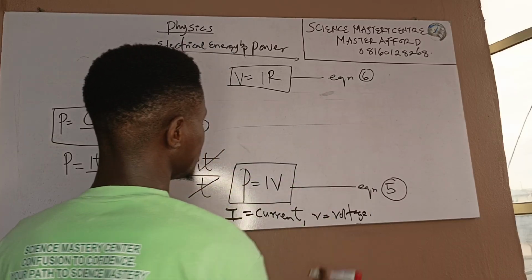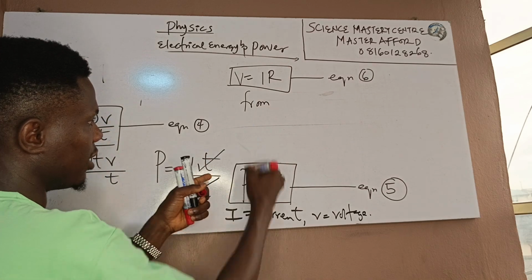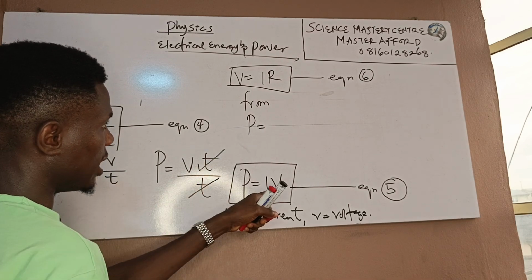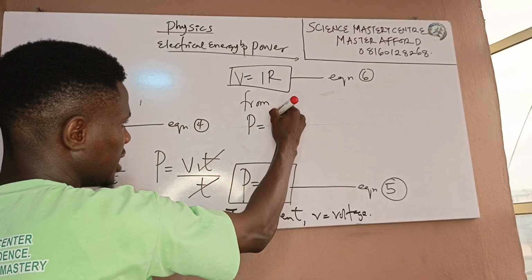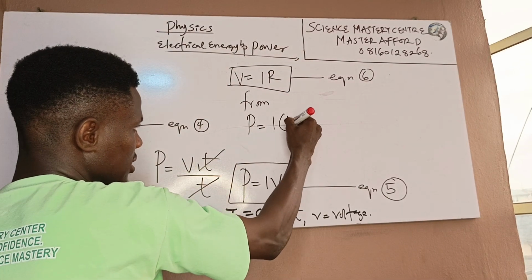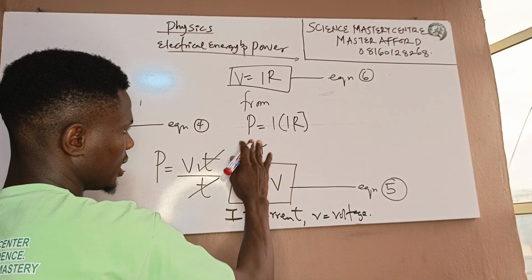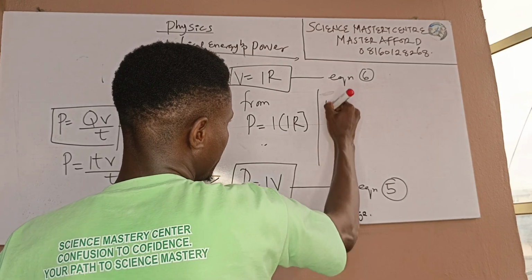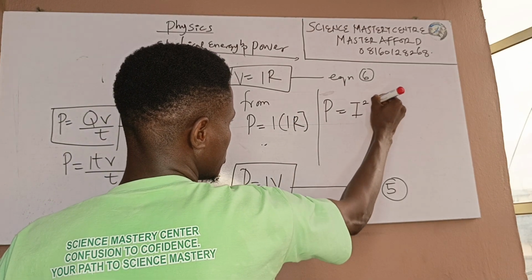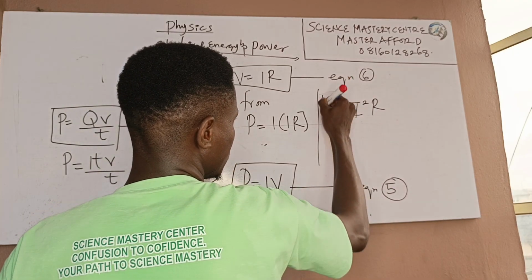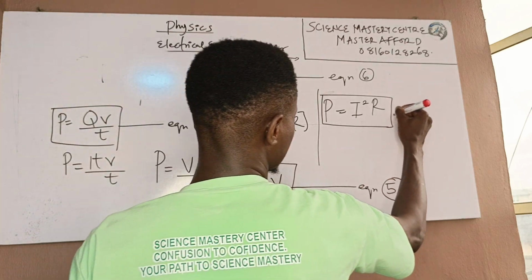I can call this equation 6. Now, from this V equals IR, I can say P, which is the power. In the place of this V, I'll put IR. So my P, which is my power, equals I times IR. I times I is I squared R. So this is also another formula for calculating power.